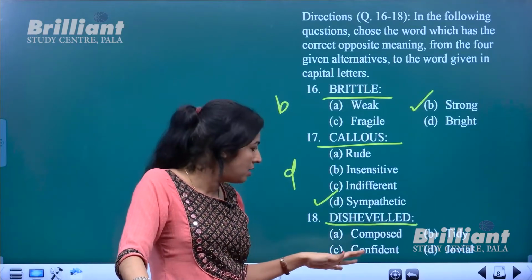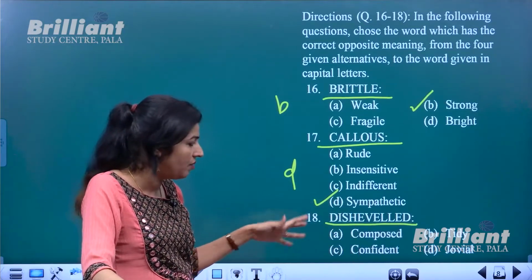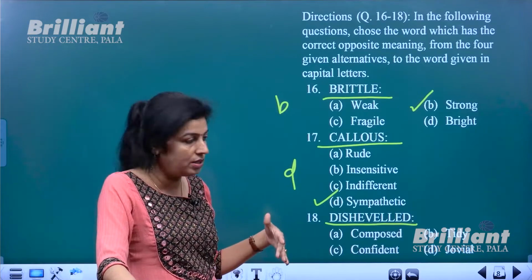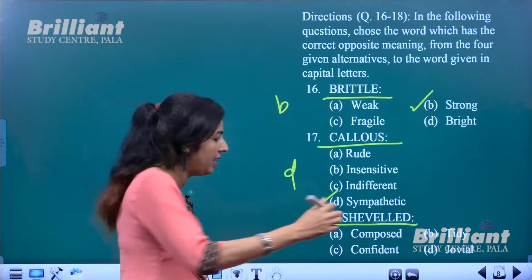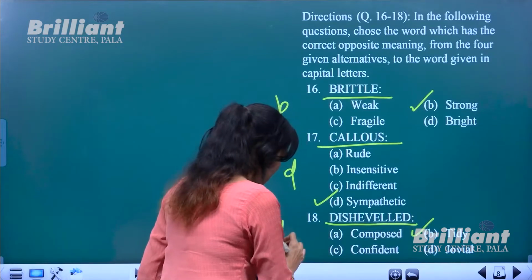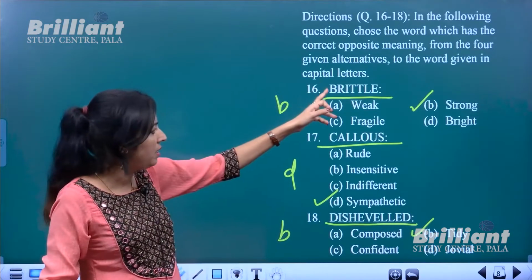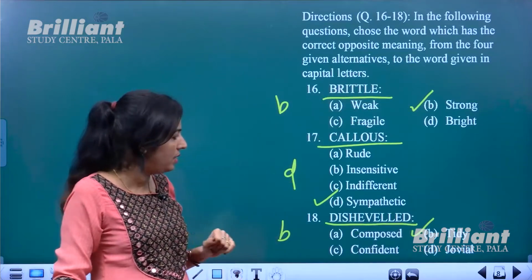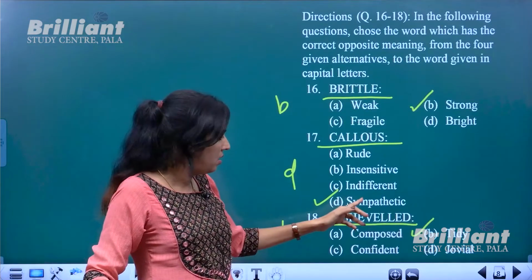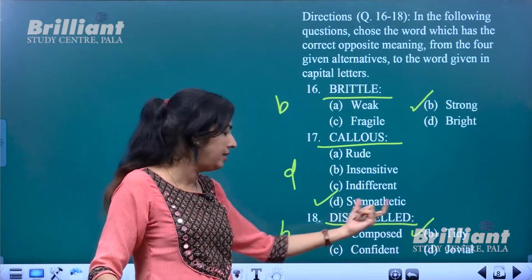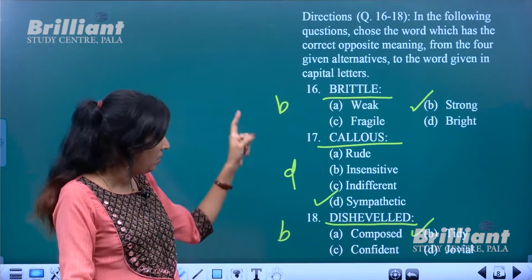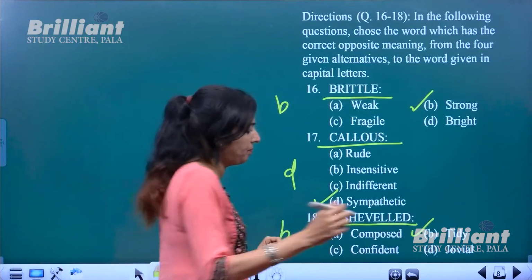So a person who keeps himself or herself untidy, disheveled, okay. And so definitely if it is untidy, the opposite of that will be tidy, B option. So brittle, strong is the opposite, callous, sympathetic is the opposite, and disheveled, it's tidy, untidy, tidy. Okay, so B, D, B.